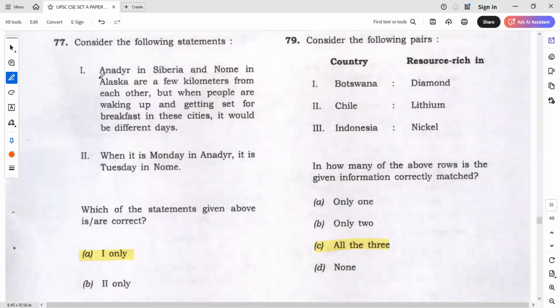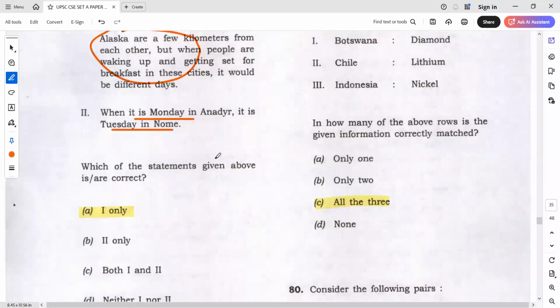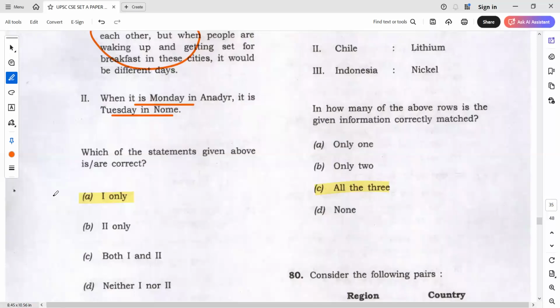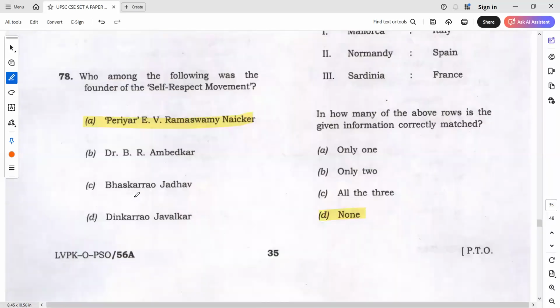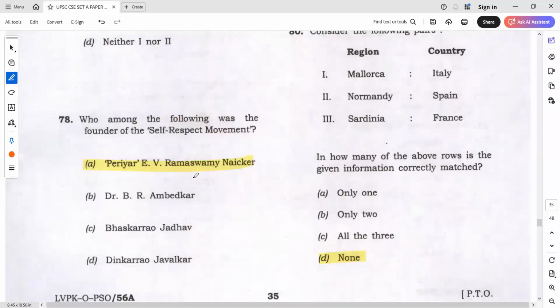Now this another in Siberia and Nome, this I think more or less should be right. And here when it is Monday in another, it is Tuesday in Nome. So tell me here, Alaska date is ahead or behind? Just tell me one thing, that's enough. In Alaska, date is ahead or behind? Obviously it is behind. So accordingly you can answer this question. The answer is 1 only. Periyar, you already know, self-respect in Periyar.